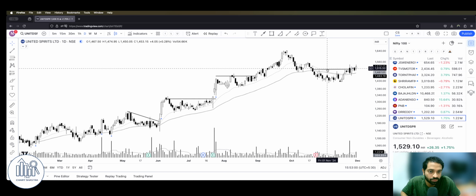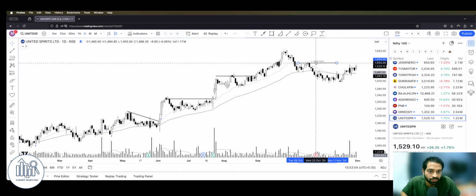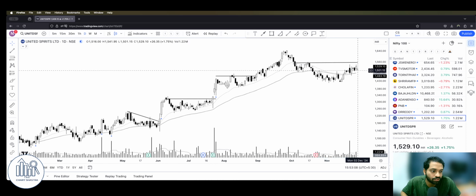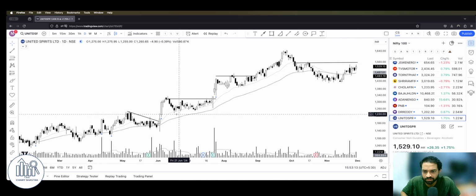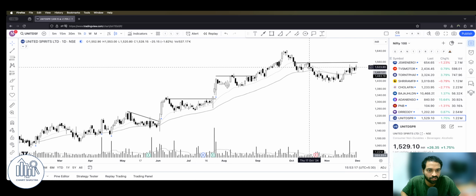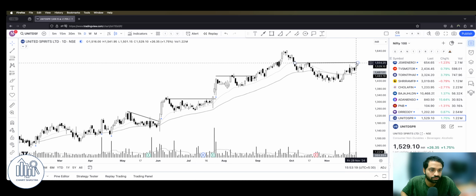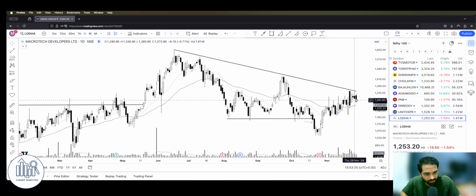United Spirits, see, good. See, this is actually good. Now the support has been taken out. I can just make this line. If I think United Spirits would take out this level, it is a good signal to buy, because every time the same thing happens. You could see some move here, right? If it closes above this 1560 level, then it's a good sign that the buyers are back in this stock. Nothing new here.